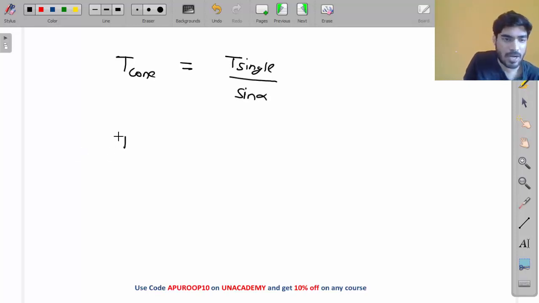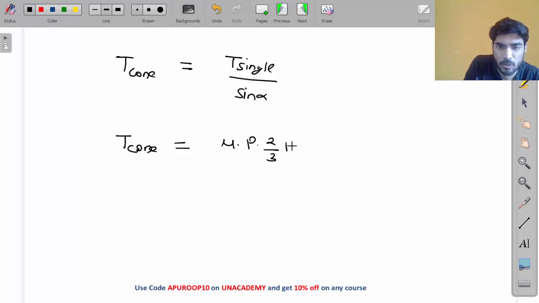Now according to uniform pressure theory, what is the equation of torque? It is mu into P into 2 by 3 pi into R2 cube minus R1 cube. This is for single plate clutch and you have to divide it by sine alpha.